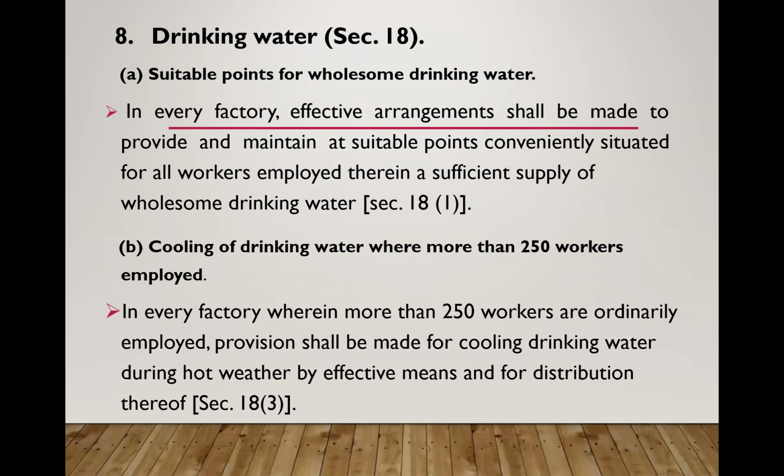Then, facility of cooling of drinking water should be there where more than 250 workers are employed in any factory. That is, in every factory wherein more than 250 workers are ordinarily employed, then provision shall be made for cooling drinking water during hot weather by effective means and for distribution thereof.